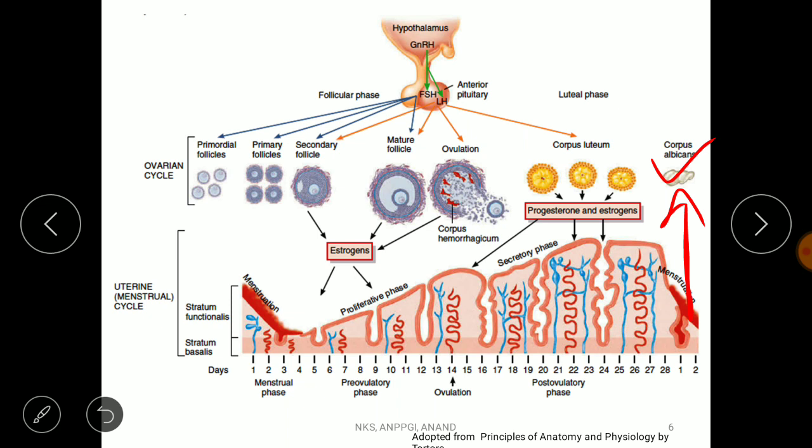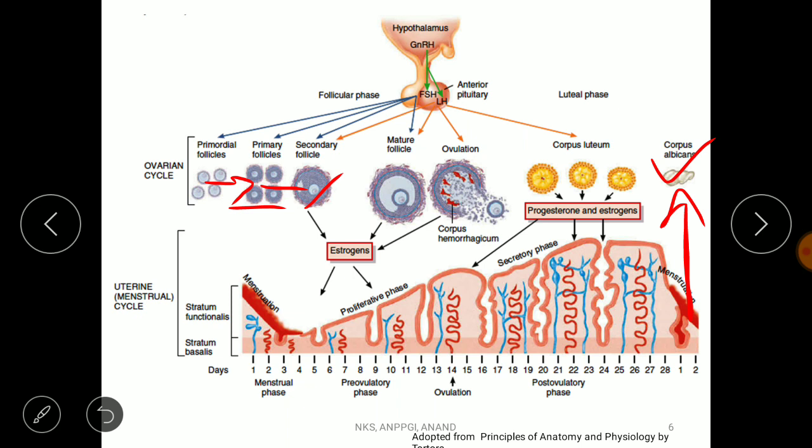I mean, particularly the FSH, it triggers the primordial follicle to develop into the primary, secondary, tertiary, then mature follicle, right? So here the 6 to 12 primary follicles are stimulated to start forming secondary follicles, right? And then it enters into the follicular phase. So now the follicular phase has started.